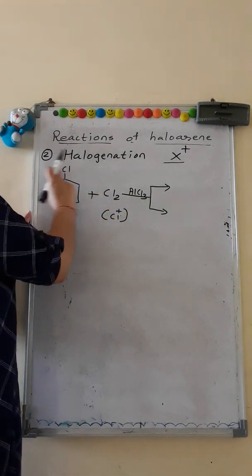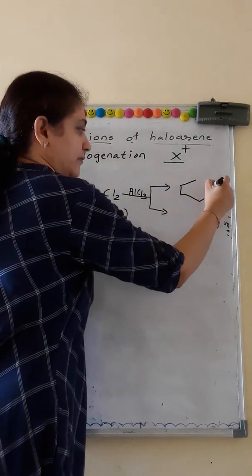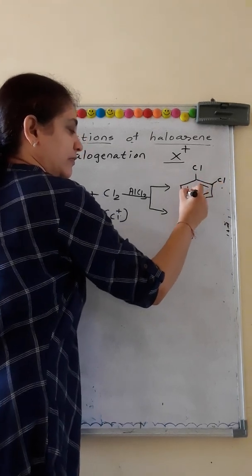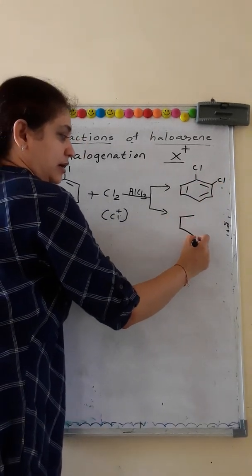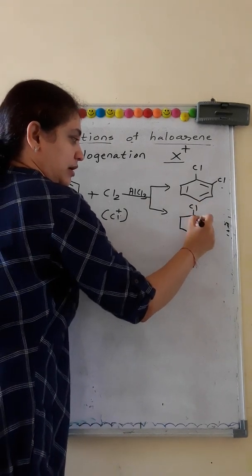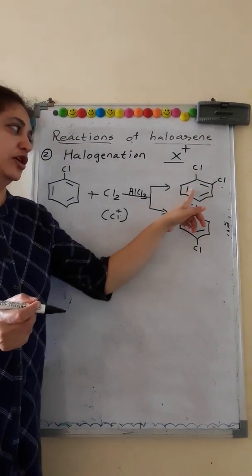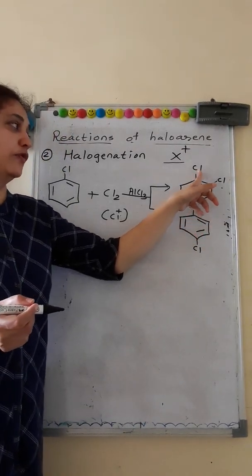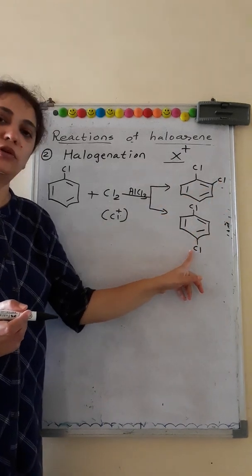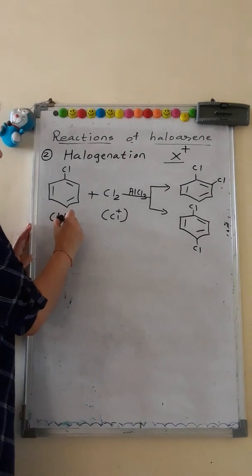So the ortho and para positions once again get substituted and we get di-substituted products, 1,2 dichlorobenzene and 1,4 dichlorobenzene.